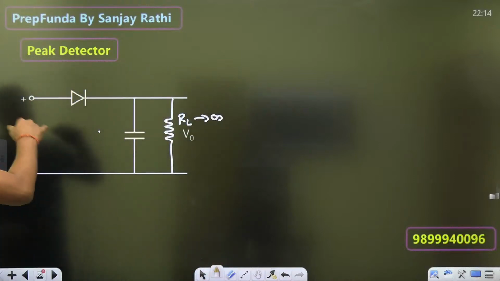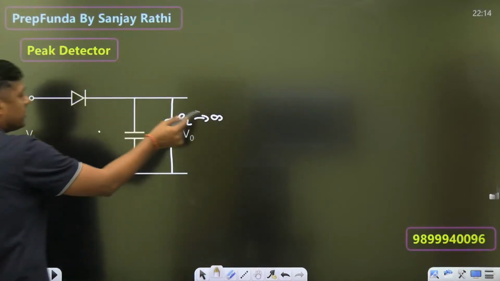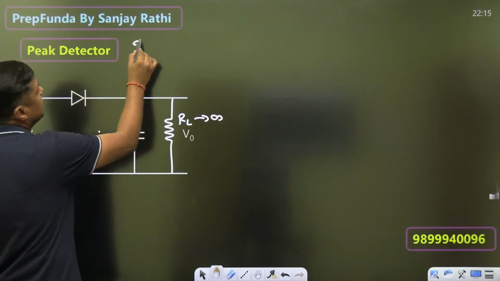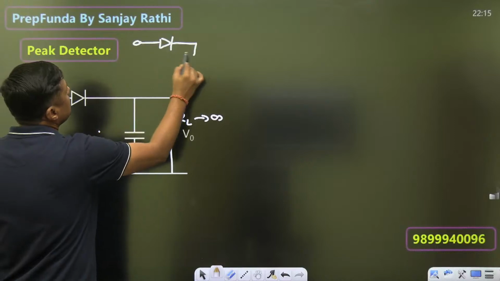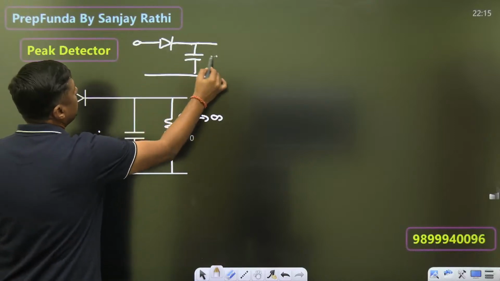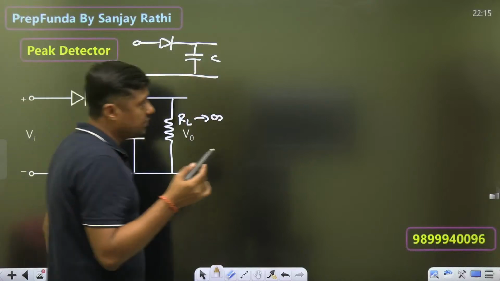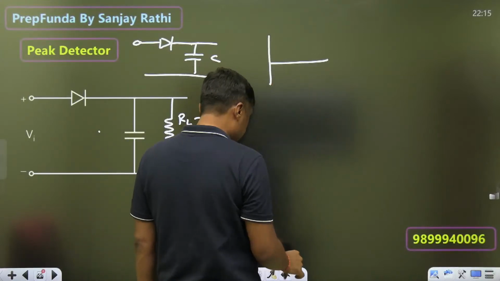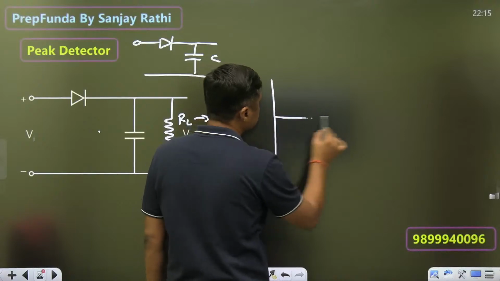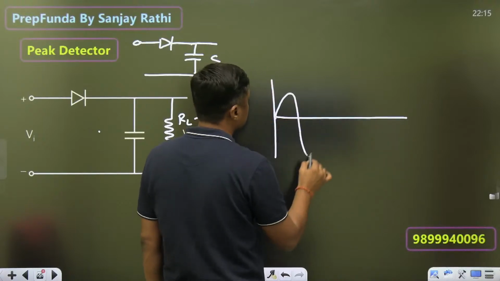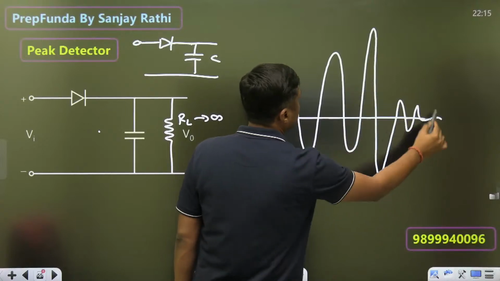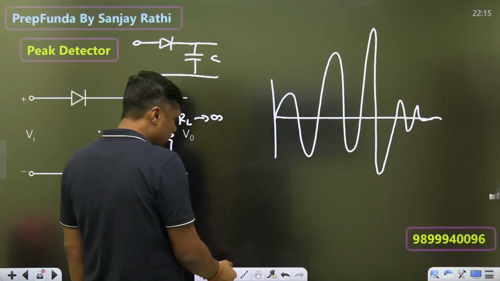this is a peak detector. If RL is given infinite or RL is not given, in both the cases it is a peak detector. What is the name of this circuit? Peak detector. Means suppose you are giving a signal like this, and so on, what will happen?